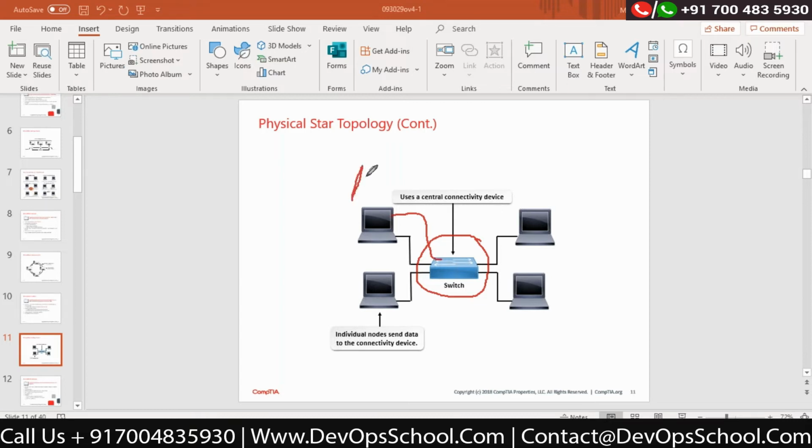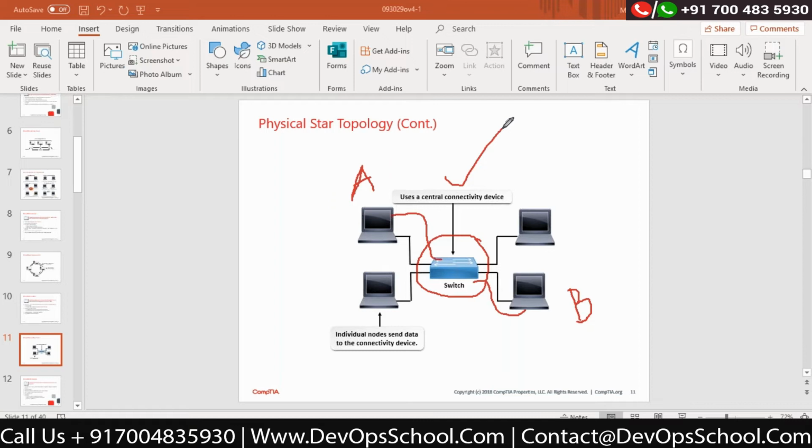So in this particular case, if computer A wants to talk to computer B, then it is a very straightforward communication. Computer A will send the data to the switch. The switch will process that data and send that data to computer B. Isn't it simple? Yes, it is very simple. Plus, I am able to control all the activity with the help of the centralized device. This is very easy for me.